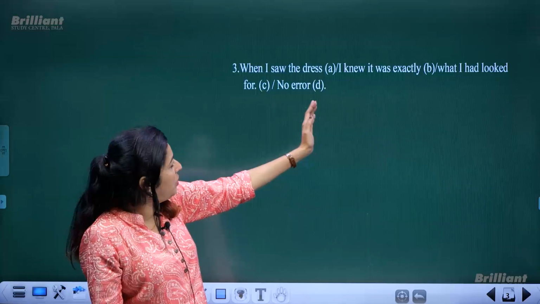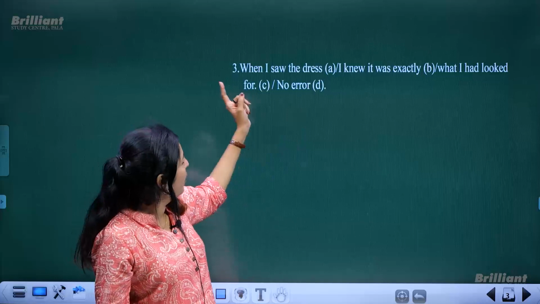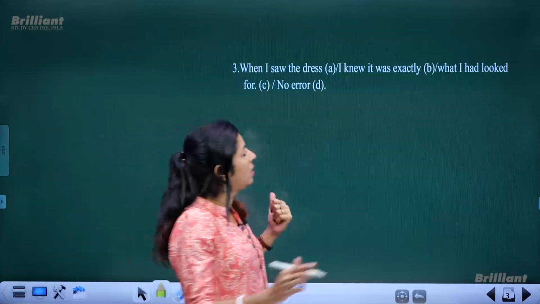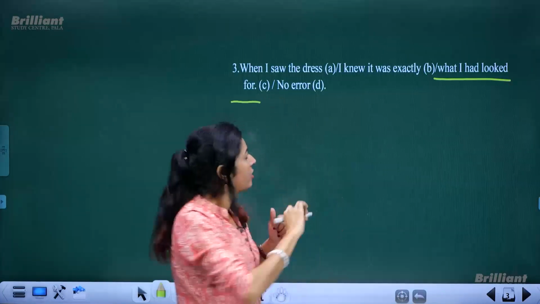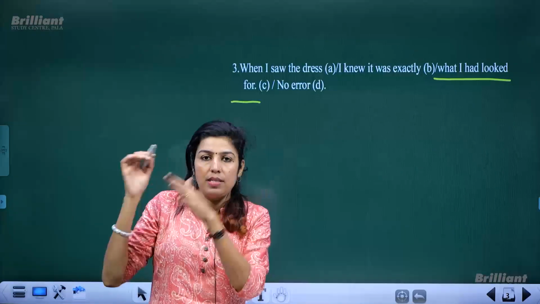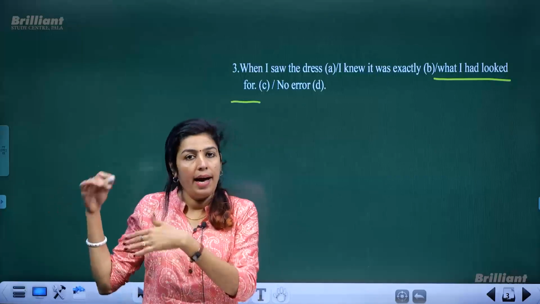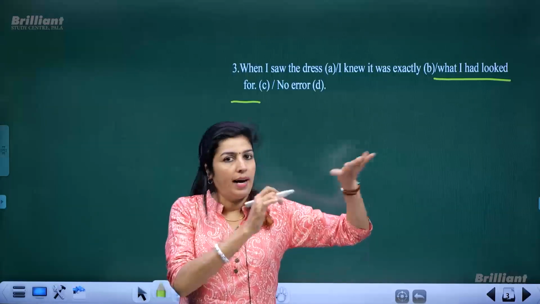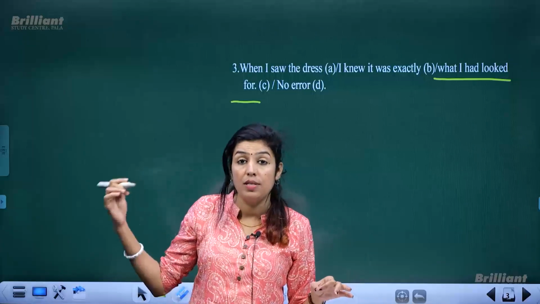So when I saw the dress, I knew it was exactly, so there is nothing wrong in the first two parts. So when I saw the dress, I knew it was exactly what I had looked for. So that error is in the last part or C part. See, actually it should be like this. The meaning of the sentence is, I was actually searching for a dress. For a long time, I have been searching for a dress, and then finally at a shop, I found the dress which was exactly what I was looking for.